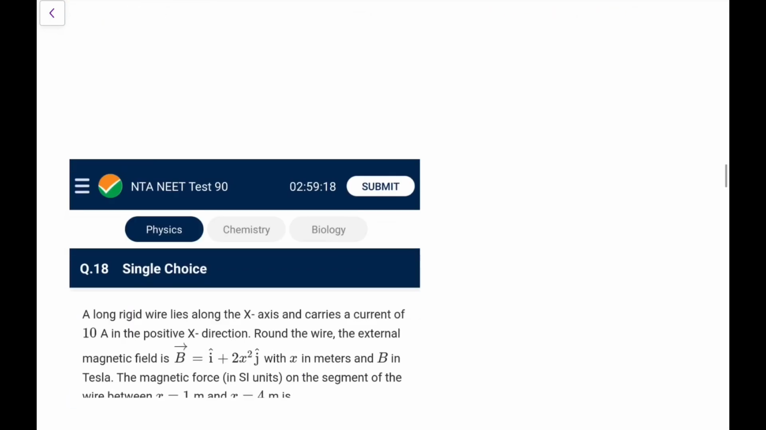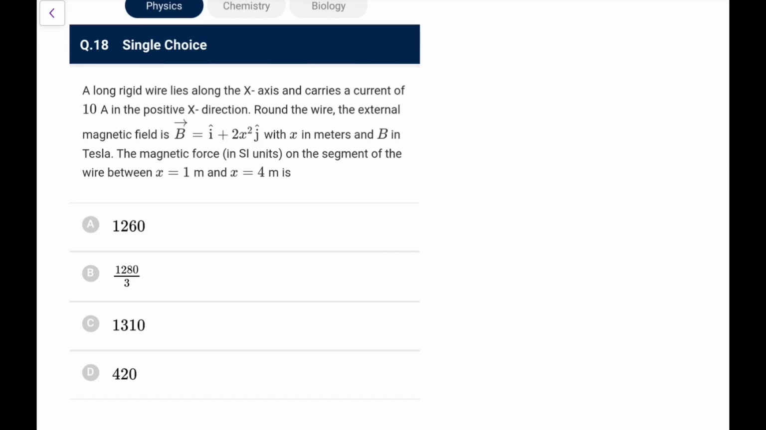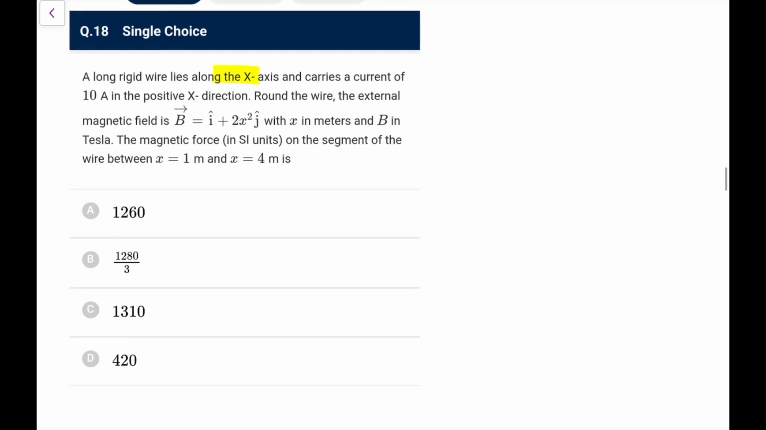Next, a long rigid wire lies along the x-axis and carries a current of 10 ampere in the positive x direction. Around the wire, the external field is given like this, with x in meter and B in Tesla. The magnetic force on the segment of the wire between x equal to 1 and x equal to 4: it lies along the x-axis carrying a current of 10 ampere, so the force, you know, is BIL.